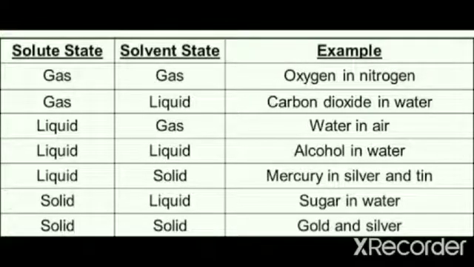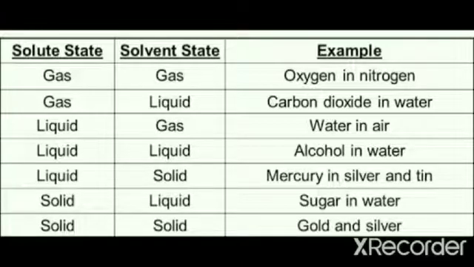Next, consider water in air. Water in air means you can take moisture present in air. Moisture is in the liquid state and air is in the gaseous state. So you get what type of solution? Liquid in gas type of solution. Alcohol in water we have already discussed. Alcohol is in the liquid state and water is also in the liquid state. So we get liquid in liquid type of solution.